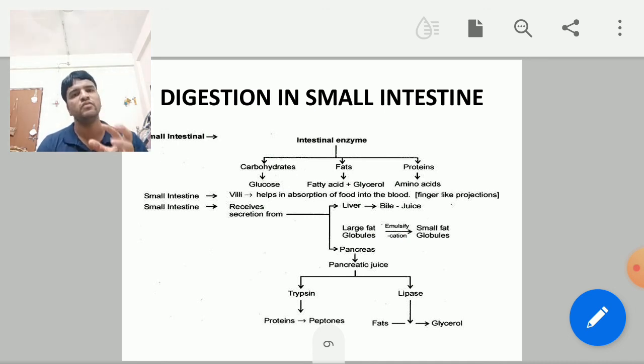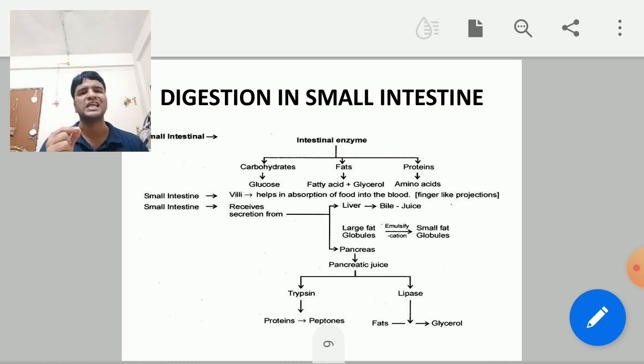Now the food will move into the small intestine. So in the small intestine, what happens now? The small intestine receives the secretion of the pancreas, that is pancreatic juice, which contains pancreatic amylase, lipase and trypsin enzymes. Another is bile, which is secreted by the gallbladder and contains bile salts and bile pigments. What is the role of bile here?